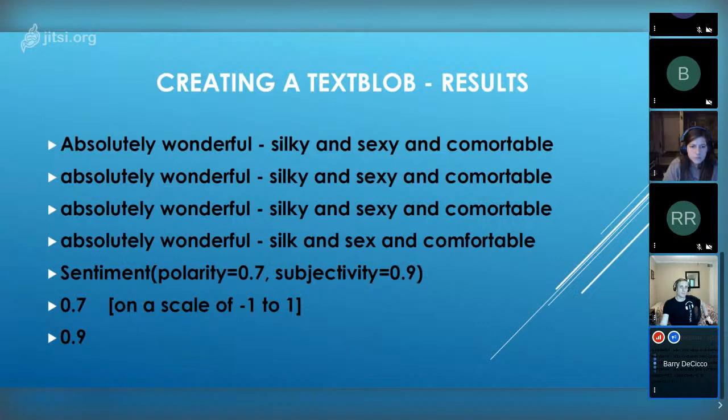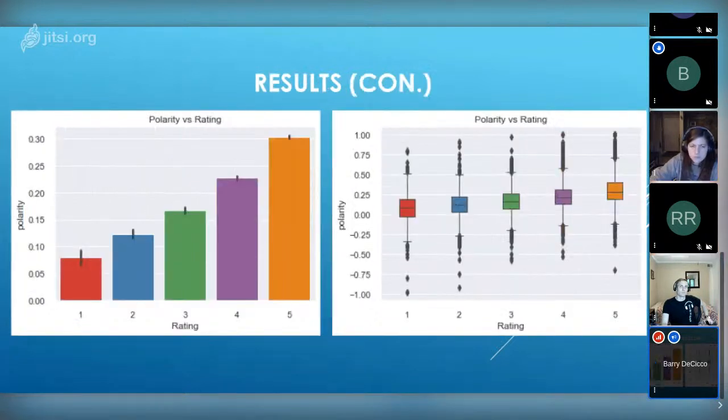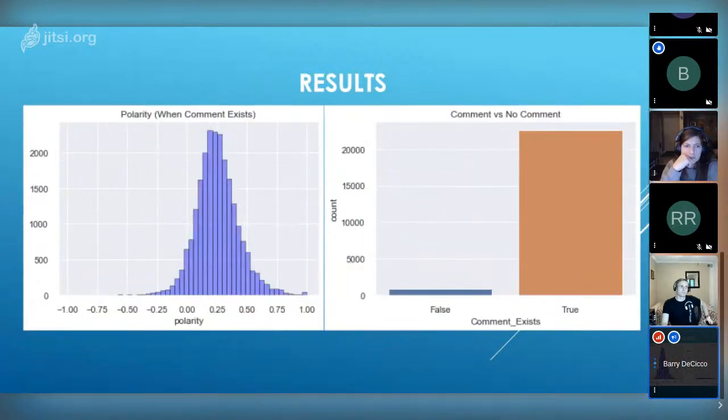At this point, we can look at what our polarity is. We can also cut it by various things. The reason I did this one first, this is not really good, I'd actually done the ratings by whether or not there was a comment. The reason I did that was if I saw a big difference in the rating for comment versus no comment, our sentiment score should be judged only for people who make comments. And if only a few people made comments, we're dealing with a very non-representative piece of data.